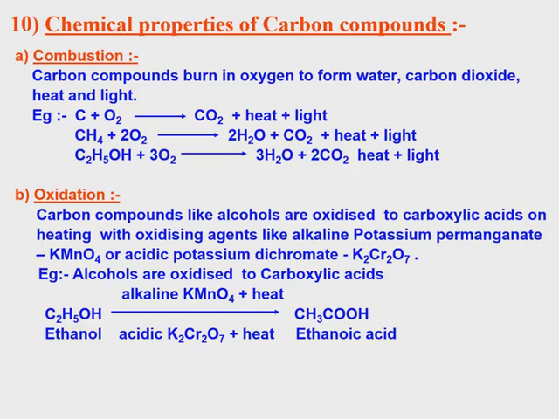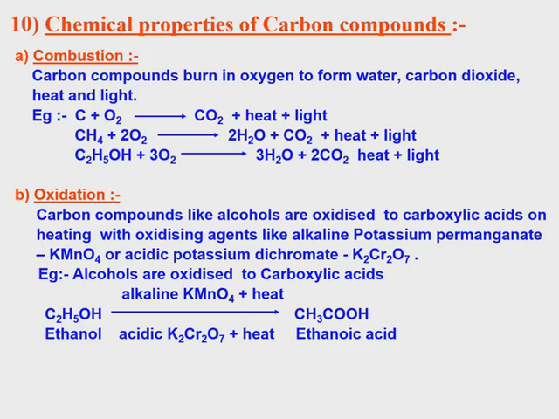C plus O2 gives CO2; CH4 plus 2O2. Here 1 carbon, here also 1 carbon. Here 4 oxygen on the left, 2 oxygen and 2 oxygen on the right, so total 4. Left and right oxygen is balanced. Then H4 on the left-hand side, 2H2 on the right-hand side. So the number of carbon, hydrogen, and oxygen are balanced. So it is a balanced equation for the burning or combustion of methane.